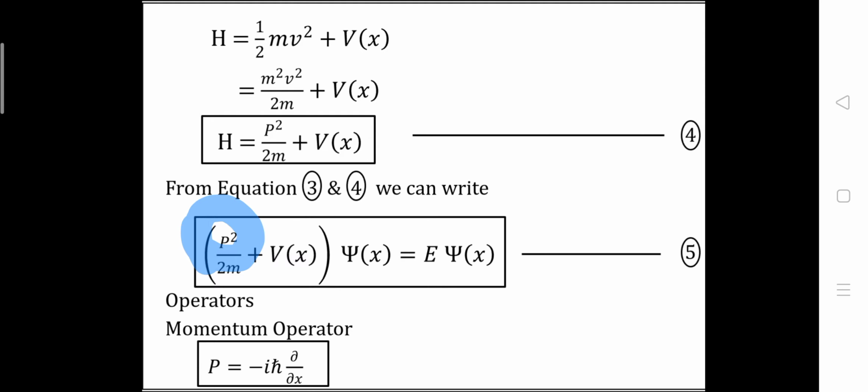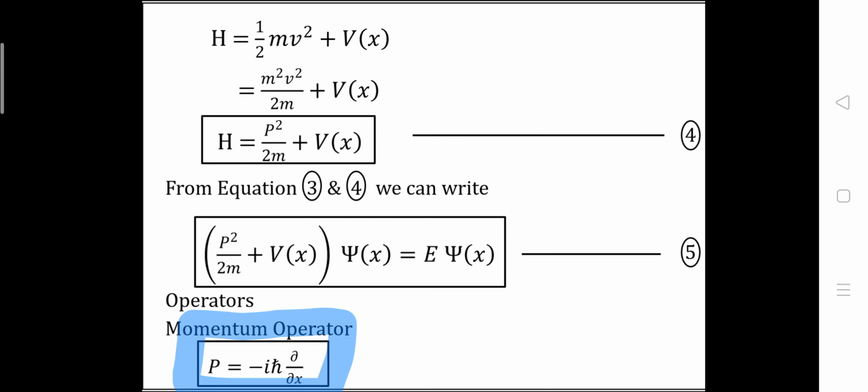Here we have the value of momentum, p is equal to minus i h cross del by del x. Okay, here we can consider momentum as the operator. In quantum mechanics we consider the momentum and energy as operators, because we cannot get the value of momentum and energy by using any kind of formula.